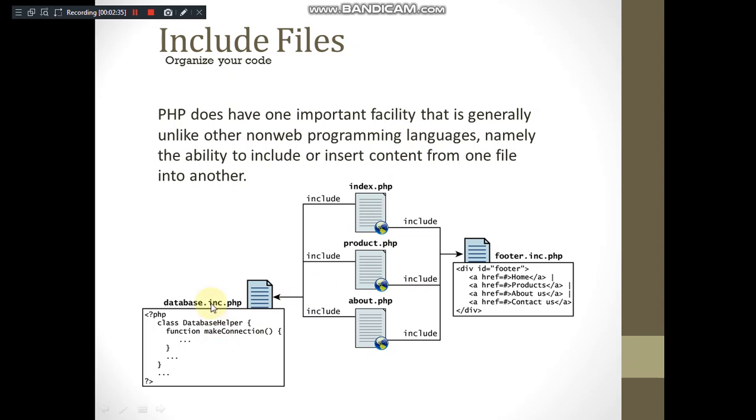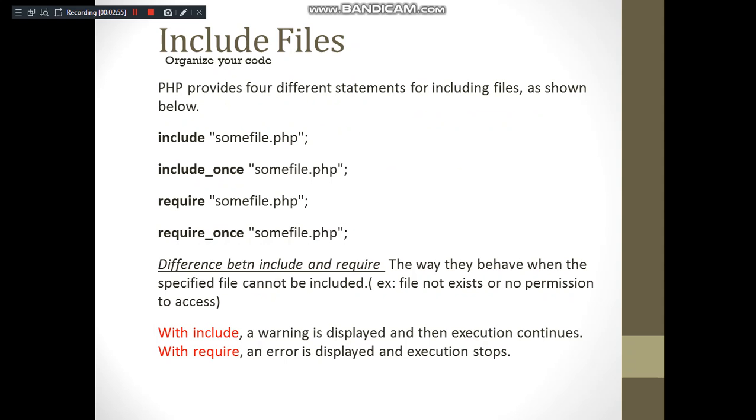So this is one particular file which you can include here, right? So the index file is including the footer.inc.php, it is including the database.inc.php. So these files will be added to the respective PHP file. So to do that, what are the different statements to include these files, how to include them, that we'll see. There are 4 different ways in which you can do this. We have different statements itself.